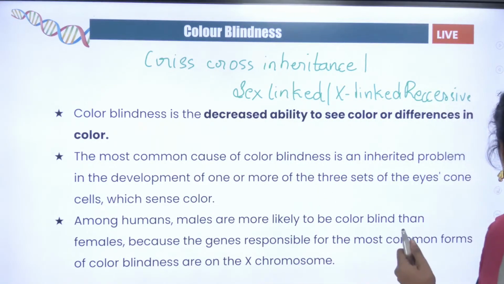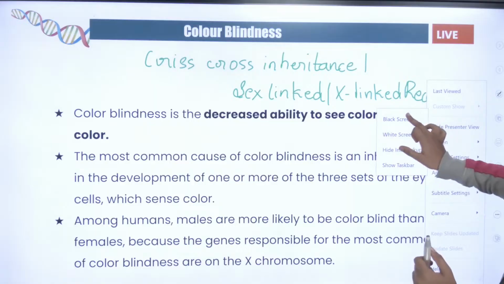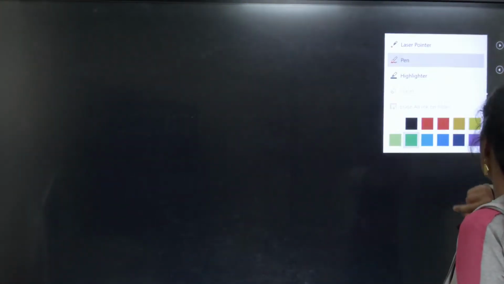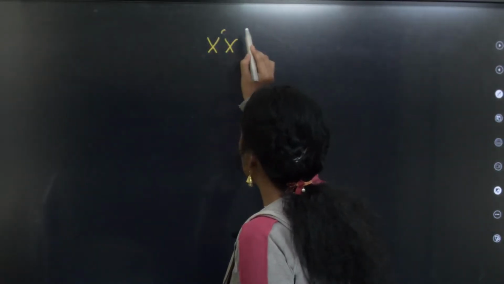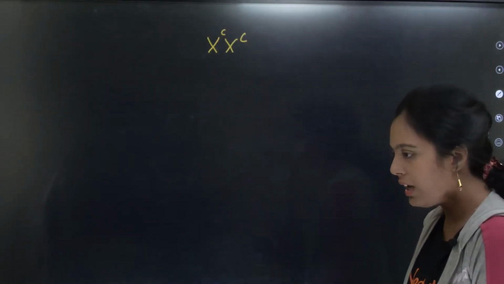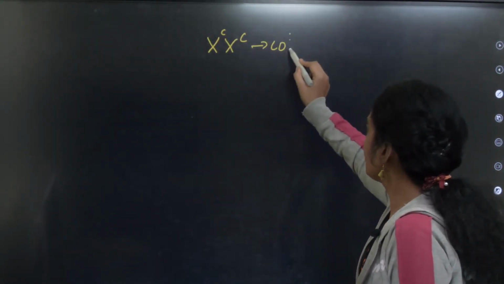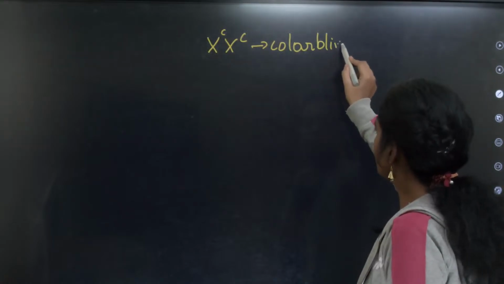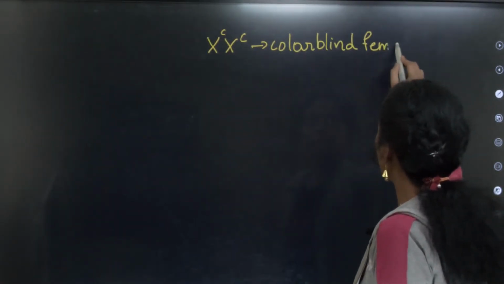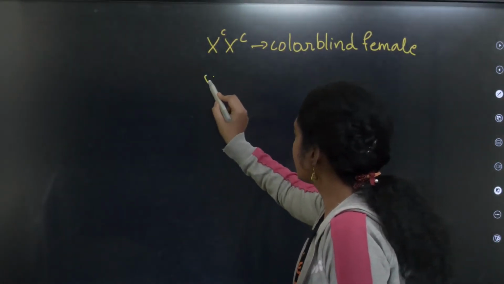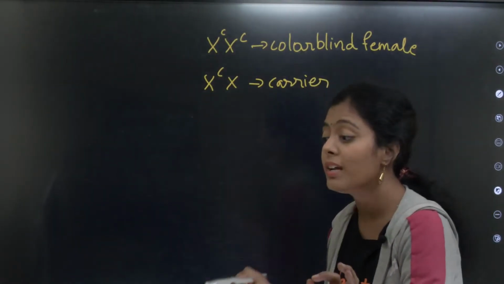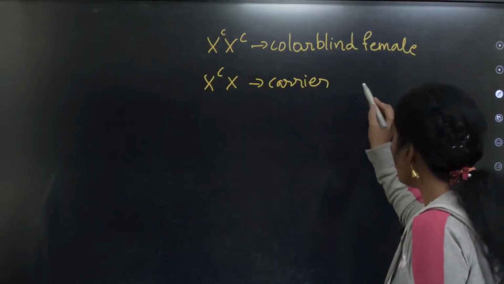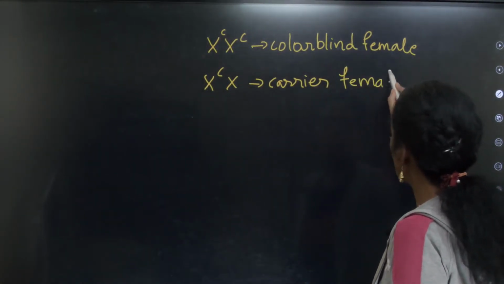இது எப்படி inheritance நடக்கும்? I will give you a problem now. Let me see how many, the same pattern. Okay, so I will give you a numerical. If a color blind women, இது வந்து first genotypes எழுதிரலாமா? So it will become very easy. Okay, so this is a color blind female. So everyone write it along with me. Okay, XCX, she is a carrier female. இது ஏன் எழுத வைக்கிறேன்னா உங்களுக்கு நியூமெரிக்கல்ஸ் பண்ண ரொம்ப ஈஸியா இருக்கும். Okay, she is a carrier female.